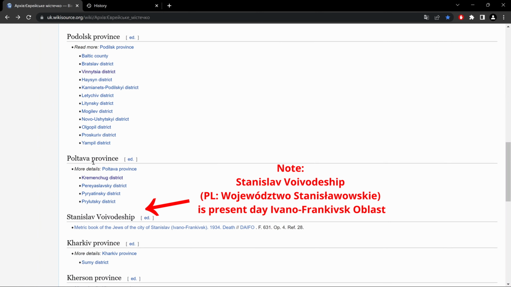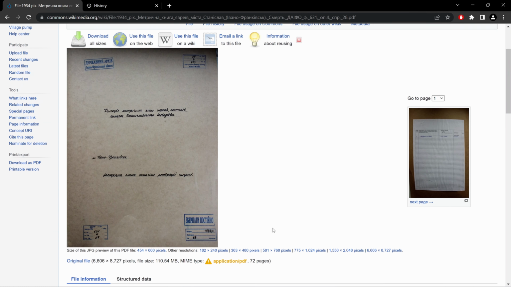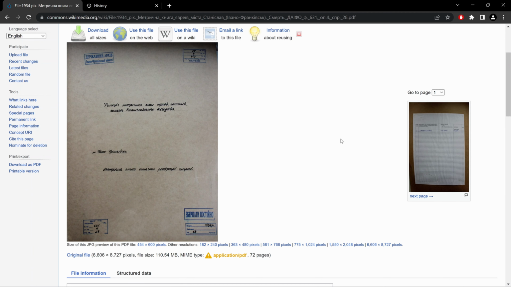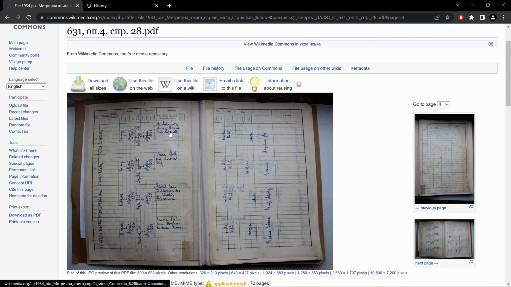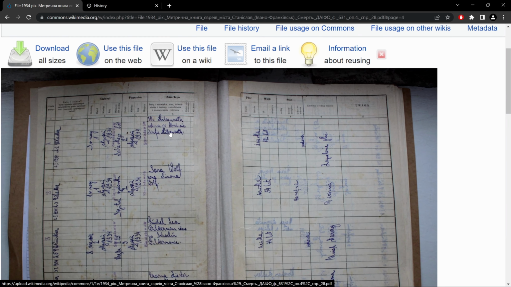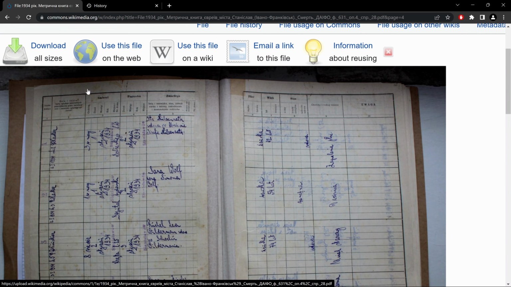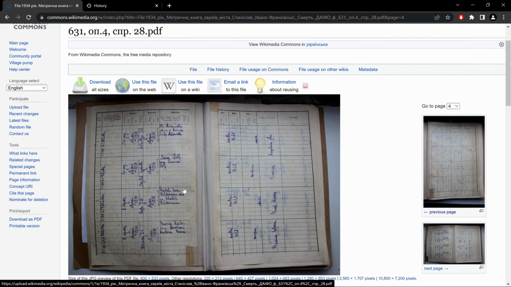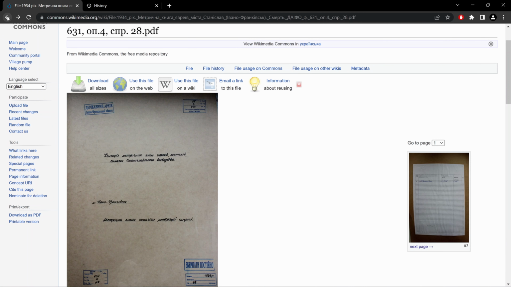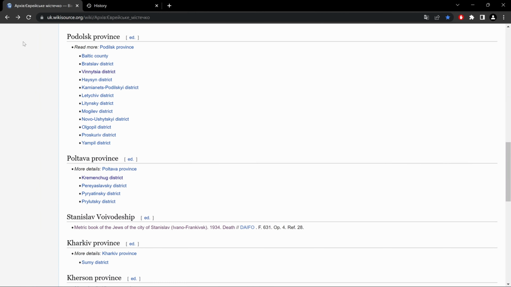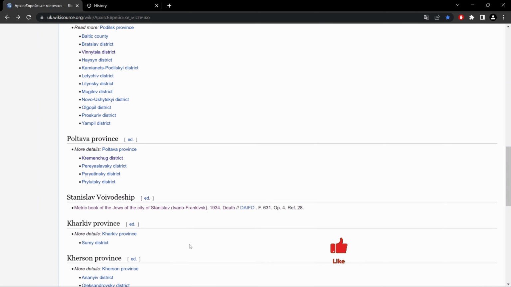And let's go to the next province, Stanisław Voivodeship. Here we only have one record. I believe it's a set of death records. And here we go. In Polish, by the way. And we could safely assume that with time more records will be uploaded.